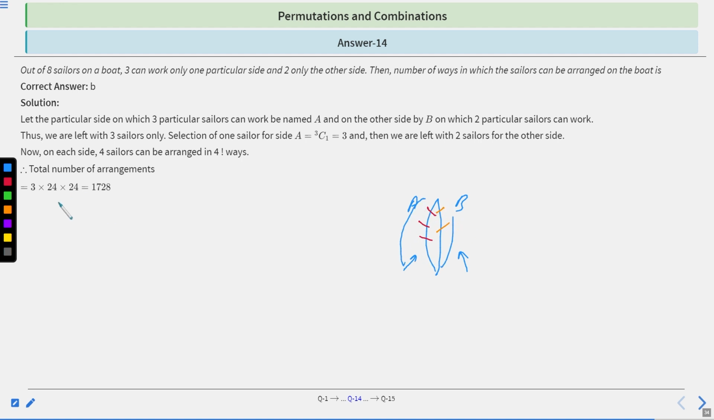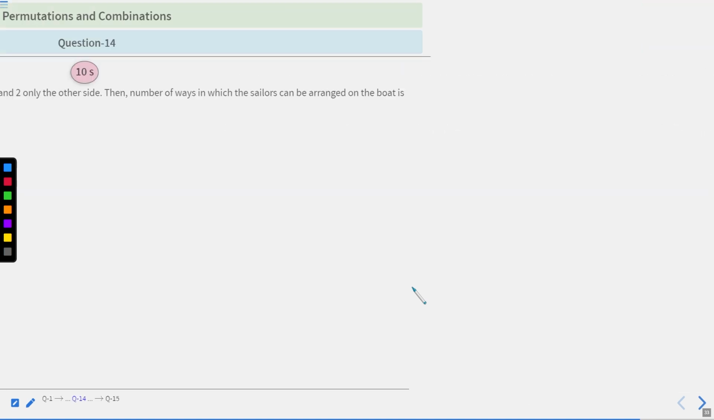So the answer should be 3C1 into 2C2 into 4 factorial into 4 factorial. 3C1 which is 3, 2C2 which is 1, 4 factorial which is 24, into 4 factorial which is 24, right? So the answer is 3 into 24 into 24, which is 1728. Clear? Option B is the right choice.